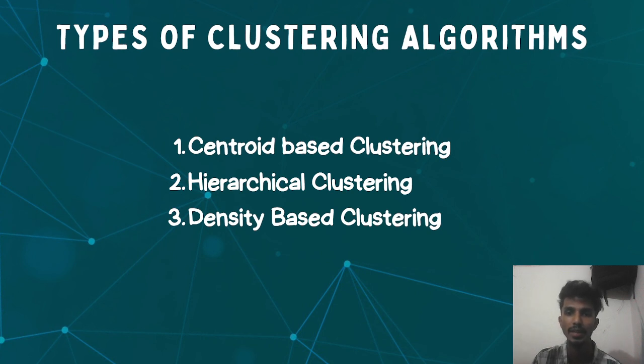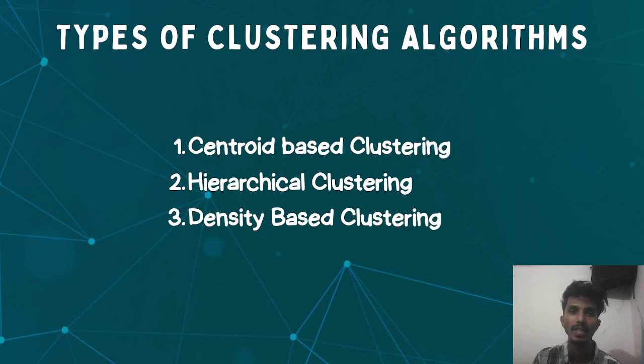Each point is assigned to the cluster that has the nearest centroid. In hierarchical clustering, the clustering algorithm progressively merges smaller clusters or splits larger clusters into smaller clusters. In density based clustering, the clusters are formed as dense regions.